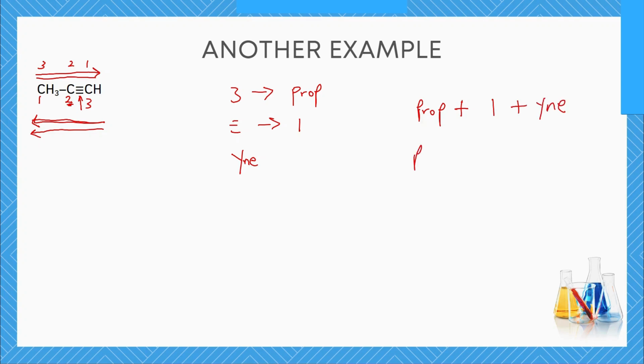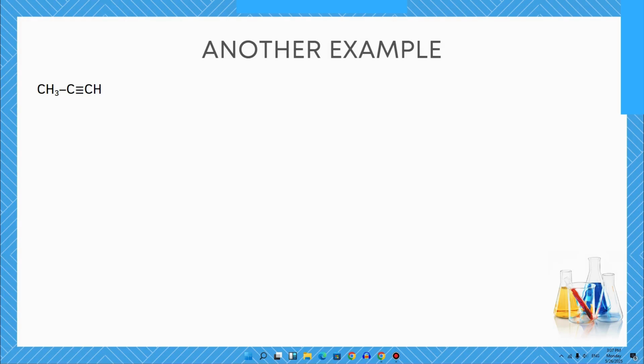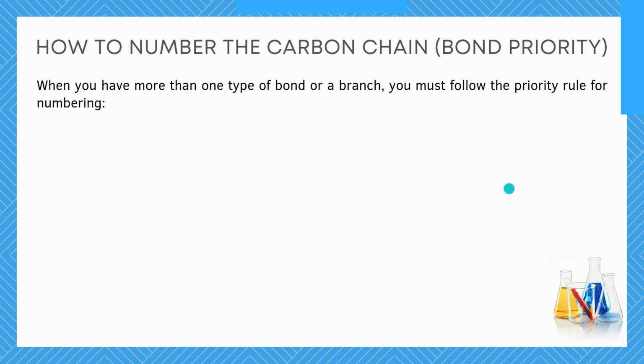That gives us prop-1-yne. This is also called propyne. Okay? So that's how it is identified. Many times you would not find people identifying this number 1 when they are naming a compound called propyne, because it usually is not really relevant. But then you know the steps on how to carry this out.